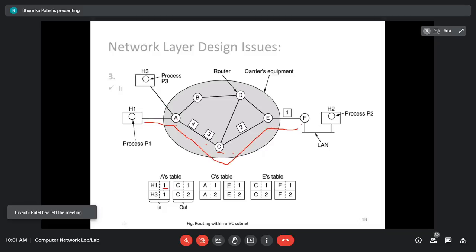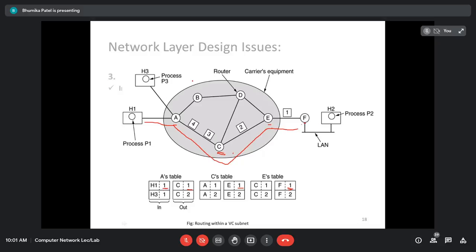Now the A is going to send that message to the router C. So it is going to use the same connection. Then C is going to send the message to E. So it is the same connection, and E is going to send the message to the F. So it is going to send using the same connection number. Now, for example, host 3 also wants to send a message to host 2.